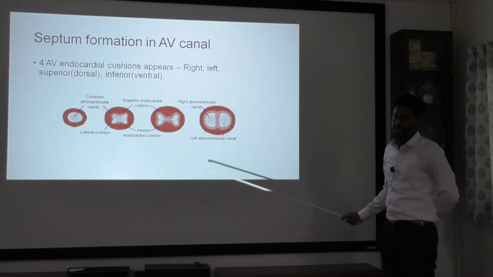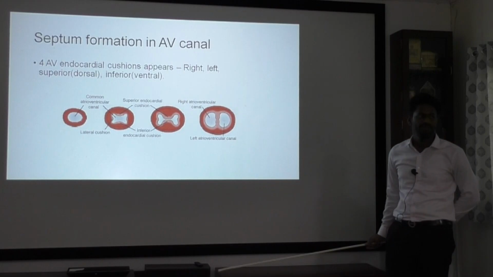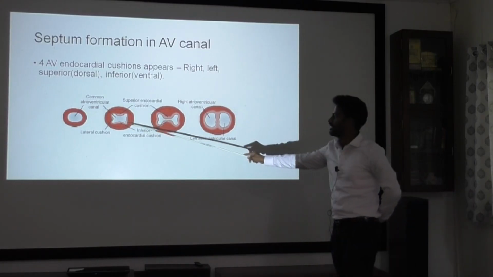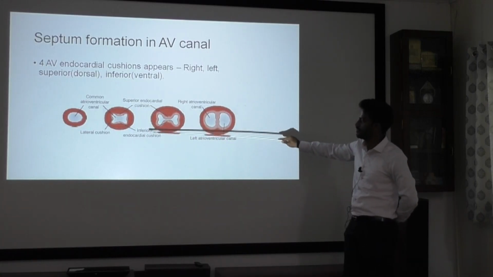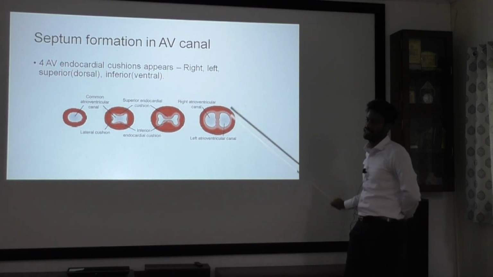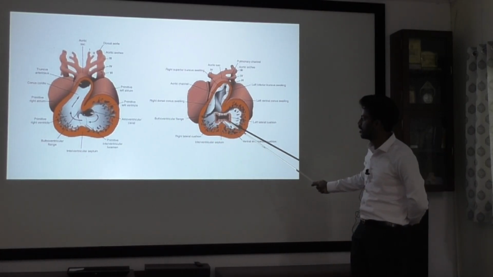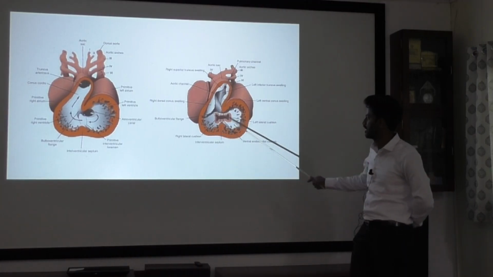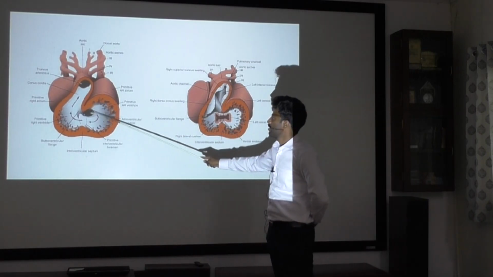So, now let us go, after the atrium, to the AV canal, the atrioventricular canal. Here initially there will be 4 AV endocardial cushions that appear, one on the right side, left side, superior and inferior. But the superior and inferior endocardial cushions will grow faster and fuse to form the right AV canal and left AV canal. At that time your AV canal also will grow more to the right side, because of left to right shunting the right ventricle will grow faster.